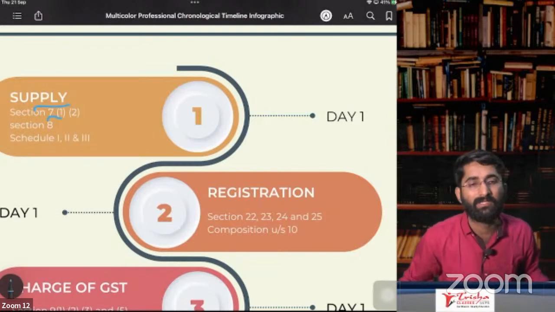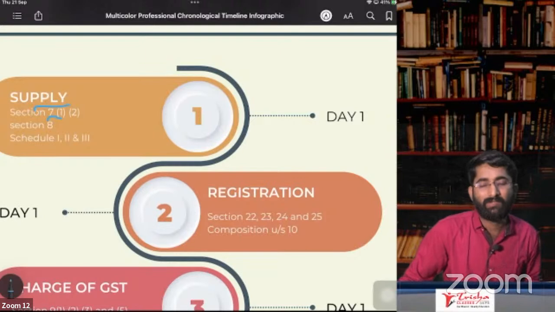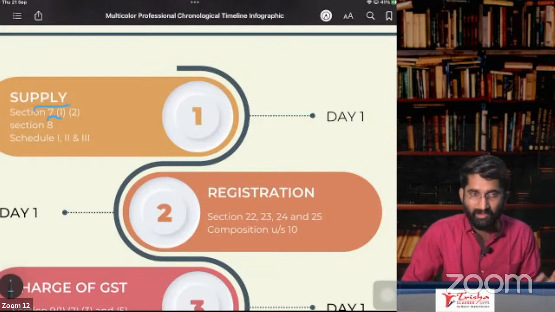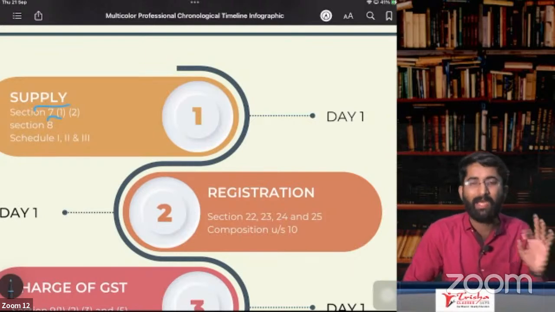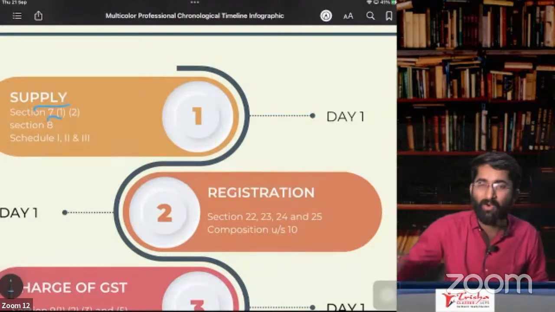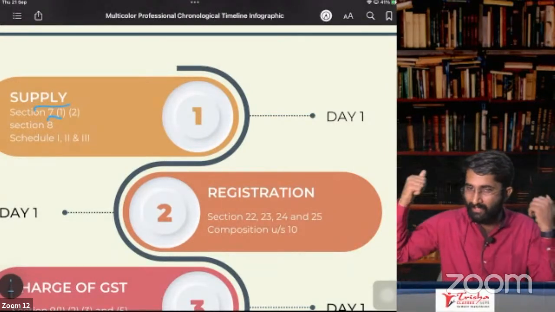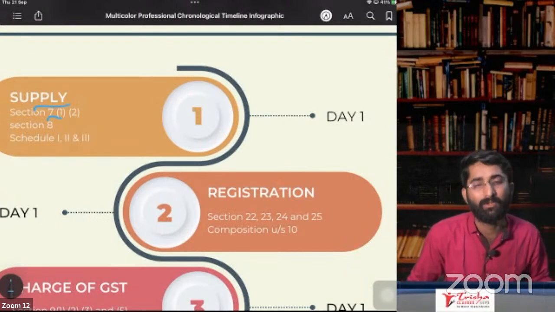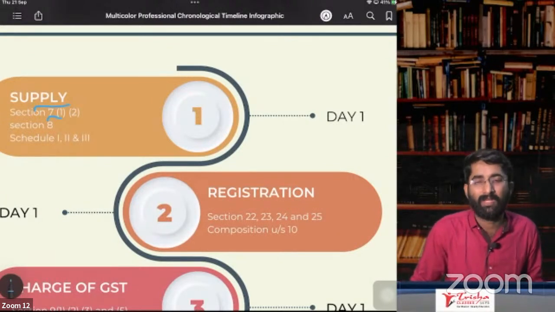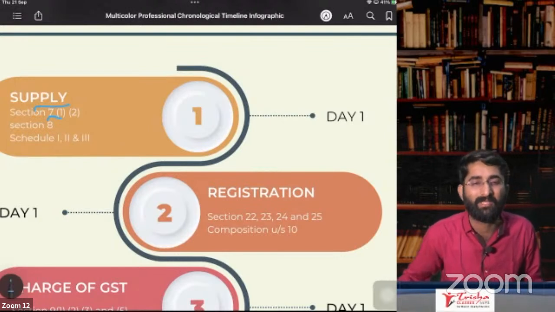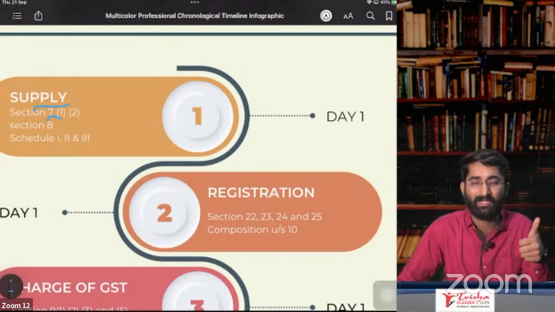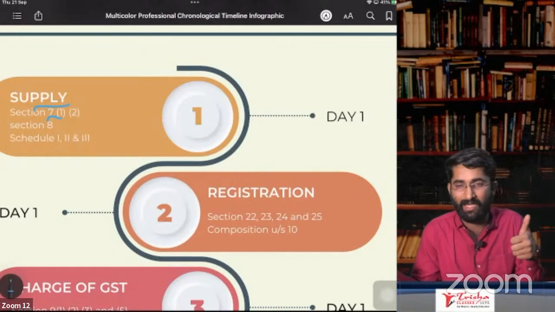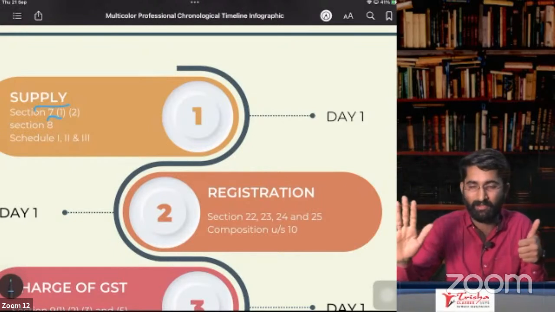Now section number 7, subsection 2. Any activities which are done by the government on the recommendation of the council and by the GST notifications, all these activities done by the government, it is neither supply of goods nor supply of service. And the important one is schedule 3, negative list. In case of negative list, we discussed that GLANCE, best friend. G for government persons, MLA, MPs, if they are doing any activities, that is neither supply of service nor supply of goods.